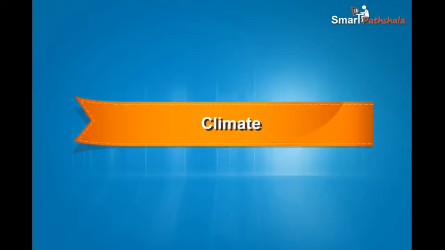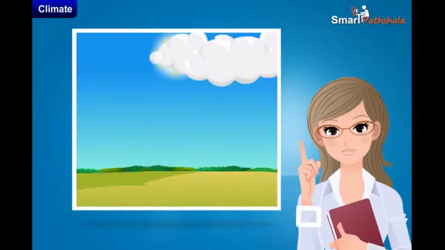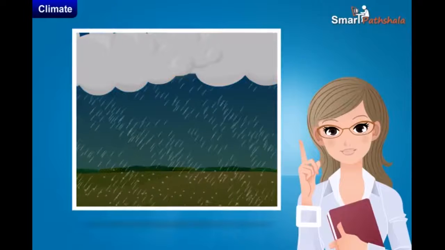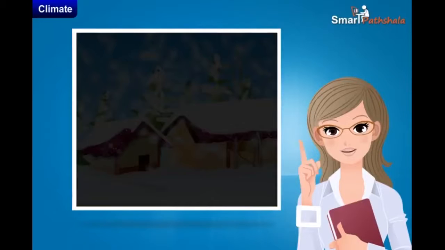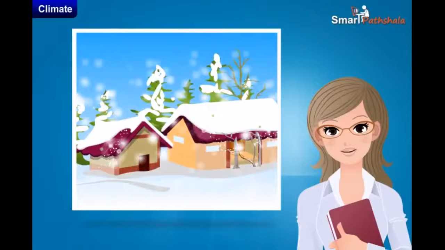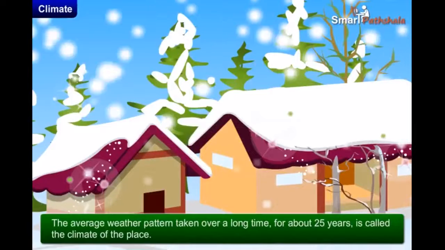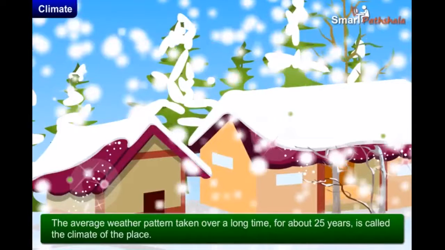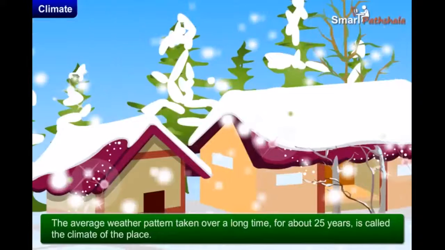Climate. In this module, let us learn about climate. As we already learnt in the previous module, meteorologists record the weather every day. These records are preserved and the weather pattern at a place is determined. The average weather pattern taken over a long time, for about 25 years, is called the climate of the place.